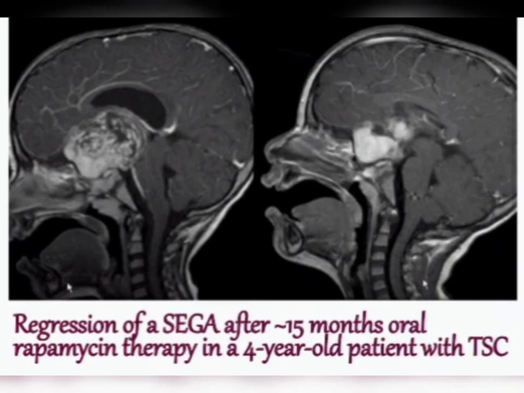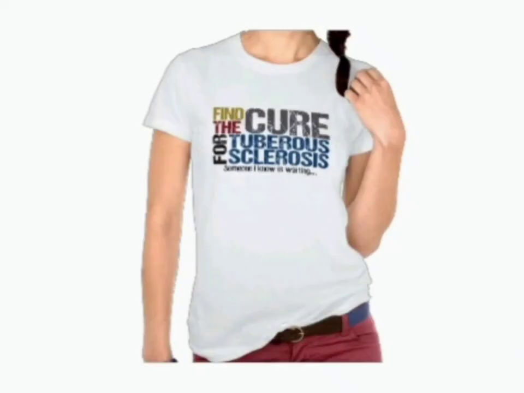This is the picture showing the regression of SEGA after 15 months of oral treatment with rapamycin therapy in a 4-year-old pediatric patient with tuberous sclerosis. So you can see how the SEGA was there, and the SEGA has now decreased after 15 months of oral treatment with rapamycin. So if you are having tuberous sclerosis, don't worry, we have medications, and you must consult a specialist doctor, medicine specialist doctor, MD physician for tuberous sclerosis, and together we can cure tuberous sclerosis.